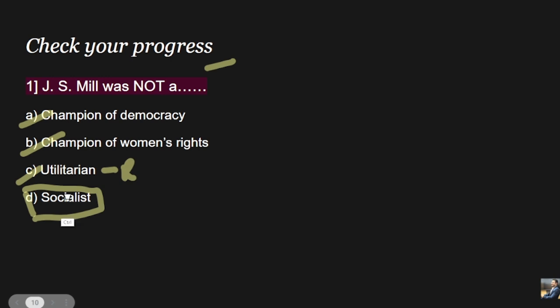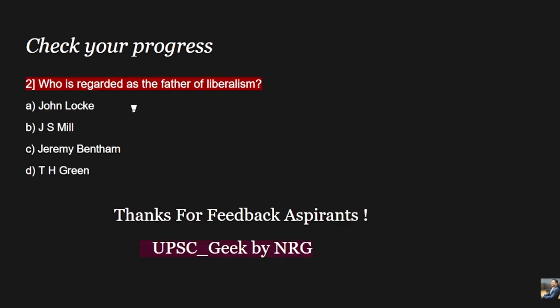The second question was: who is regarded as the father of liberalism? You might have guessed it right, it is none other than John Locke himself. Mill was also influenced by Locke to propound his ideas on liberalism, right? Bentham and others can be considered liberals, but Locke is considered the father of liberalism.